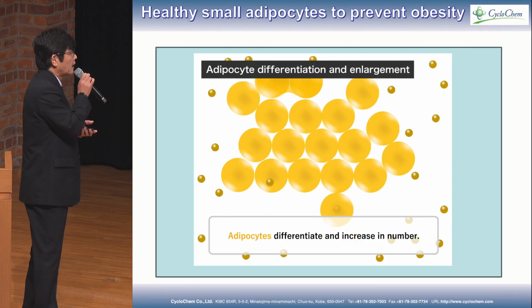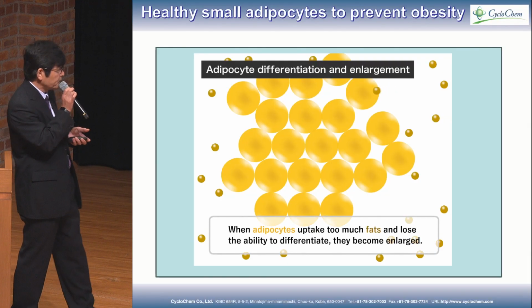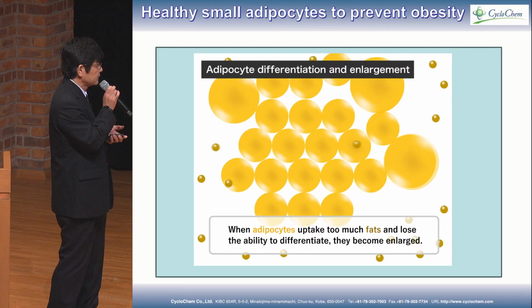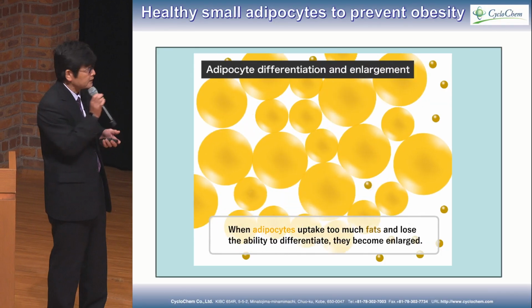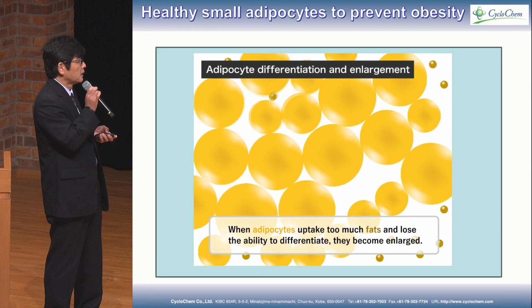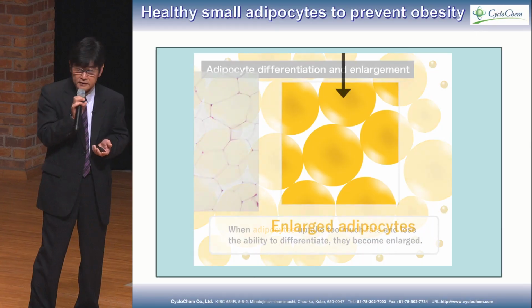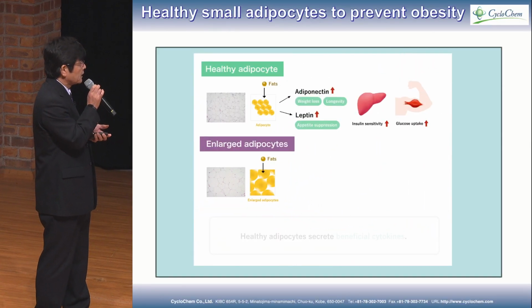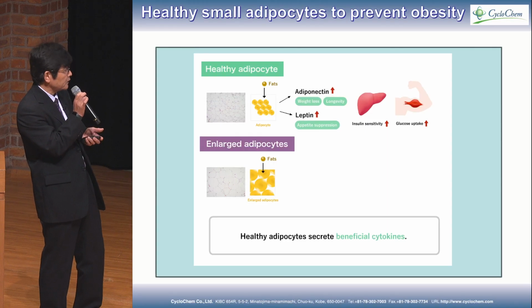But if the adipocyte takes up too much fat, then it loses the ability to differentiate and becomes enlarged. So this enlarged adipocyte is a real problem. As I told, healthy adipocytes secrete beneficial cytokines.